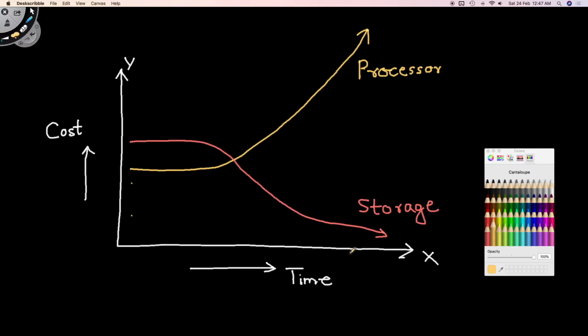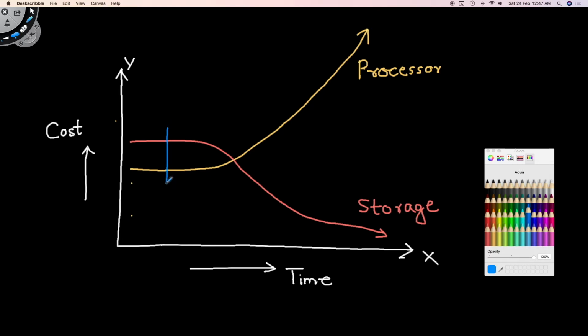In the x-axis we have time, in the y-axis we have cost. So time is starting from the 1950s, when computers started. The yellow graph shows the processor cost or CPU cost and the red graph shows the storage cost. Initially, storage used to be costlier, in fact very costly, more than CPU.